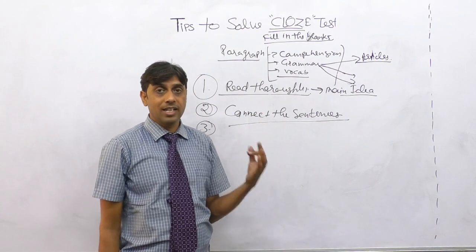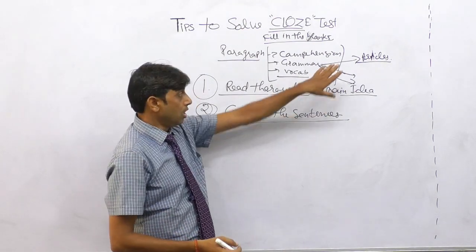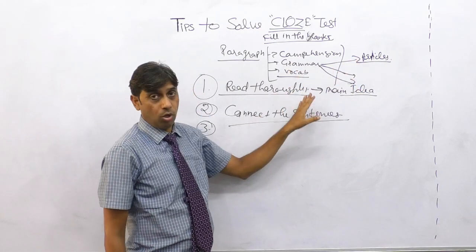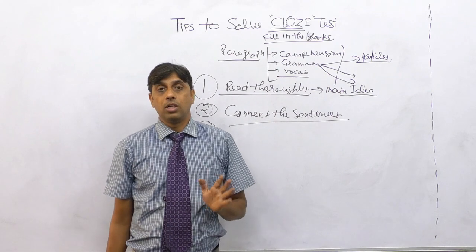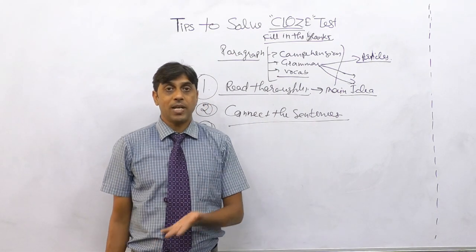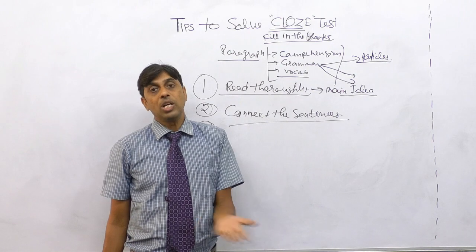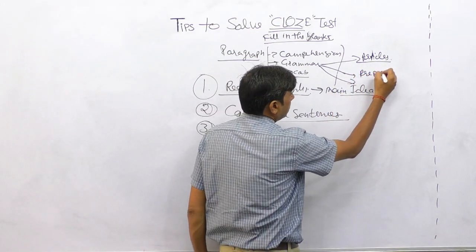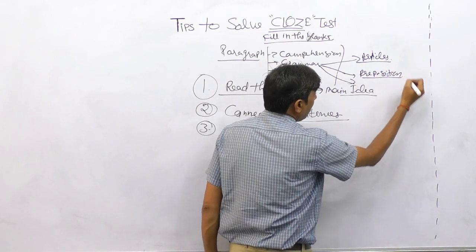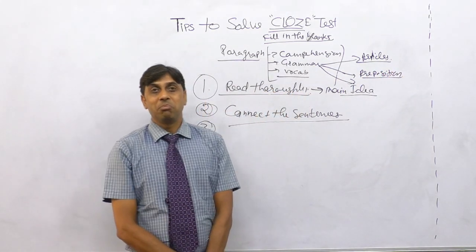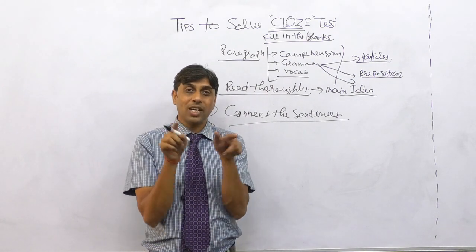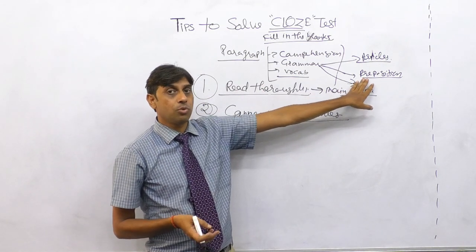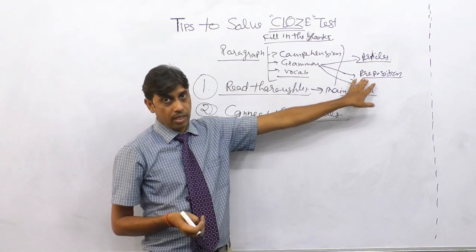Not sure whether to use article a, an, or the. So please go through the concept of articles and then read the whole passage. You will be aware about specific things, non-specific things, countable nouns or uncountable nouns. So articles, and prepositions. Around 20% possibility that one cloze test would have one question from prepositions.